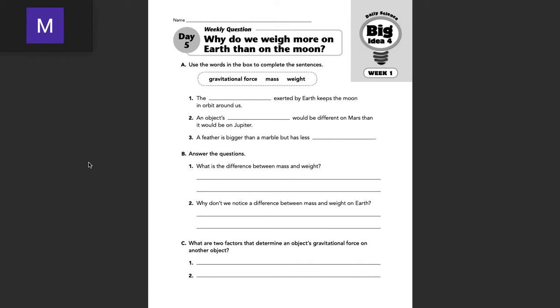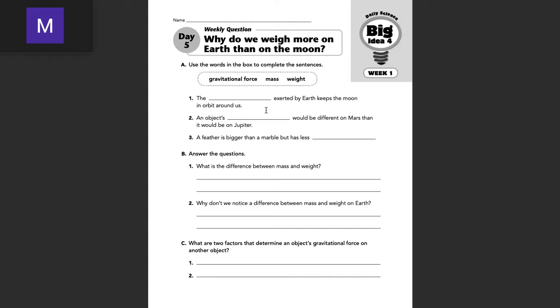Part A wanted you to use the words in the word bank to complete the sentences. So number 1, the blank exerted by Earth keeps the moon in orbit around us. We know that is dealing with gravity, that gravitational pull or gravitational force. So you see gravitational force right here, that first phrase would go for number 1. You would put the gravitational force exerted by Earth keeps the moon in orbit around us.